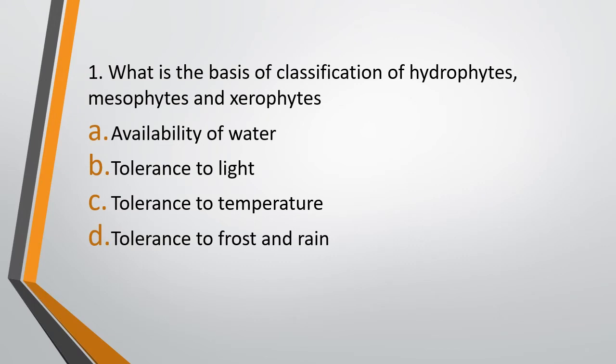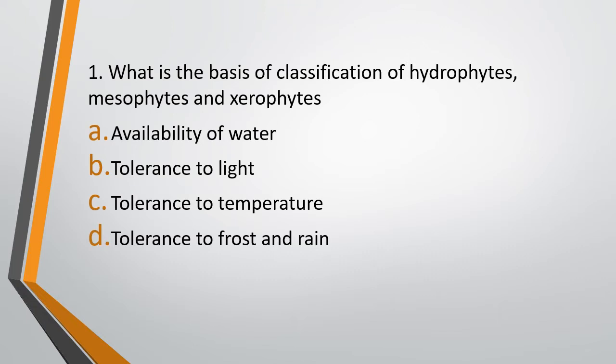Question number 1. What is the basis of classification of hydrophytes, mesophytes, xerophytes? Option A. Availability of water. Option B. Tolerance to light. Option C. Tolerance to temperature. Or option D. Tolerance to frost and rain. Basis of classification into hydrophytes, mesophytes, xerophytes.